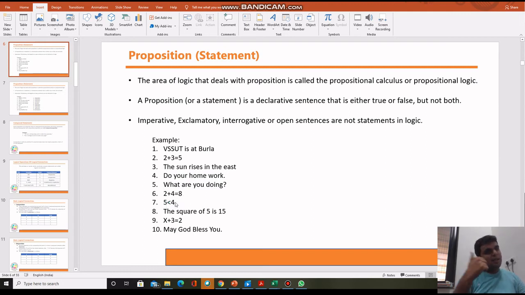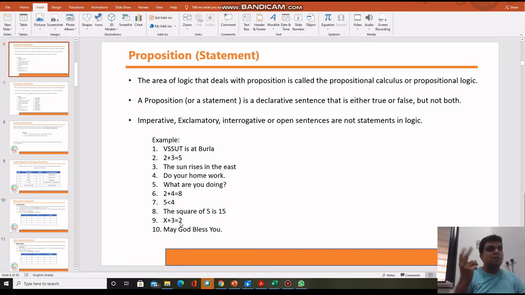5 is less than 4. Again, this is false. You can directly identify that the statement is true or false. That's why this is again a proposition. The square of 5 is 15. Again, this statement is false, and you are able to identify that the statement is false or true. Then this is a proposition.